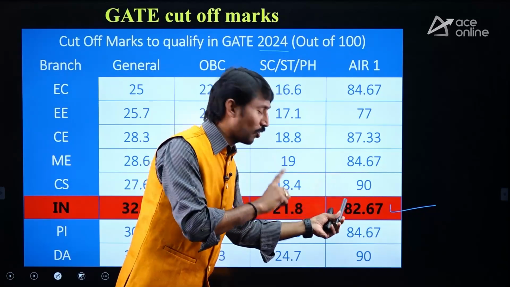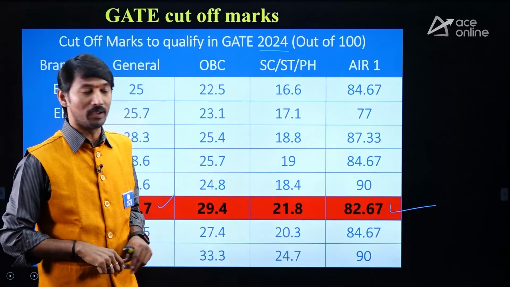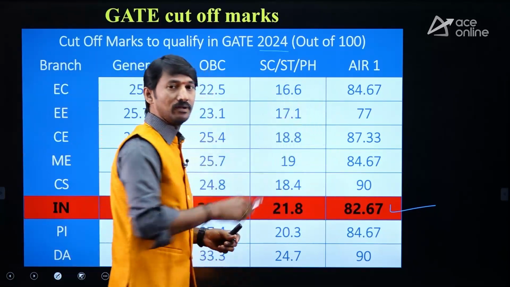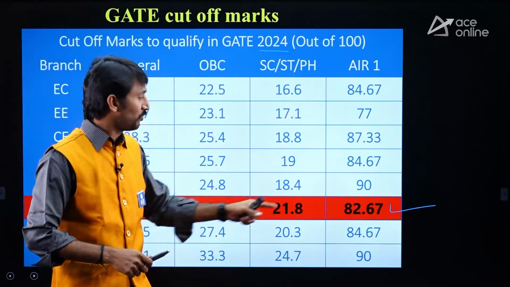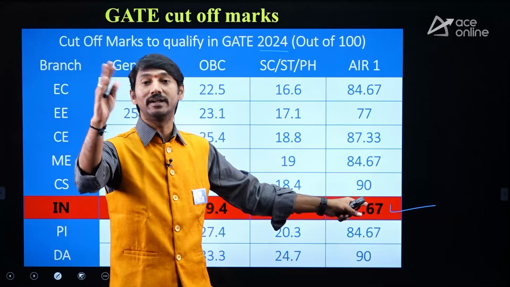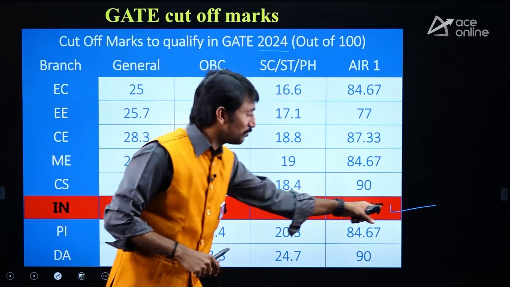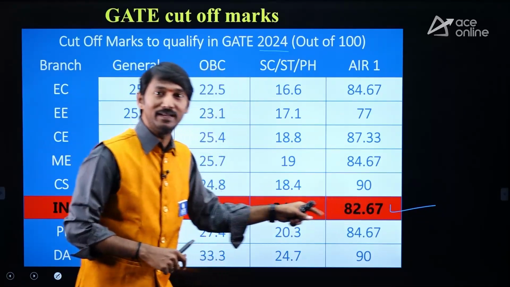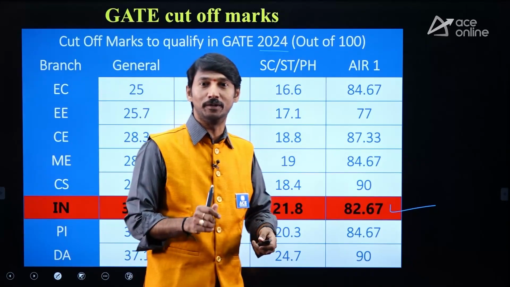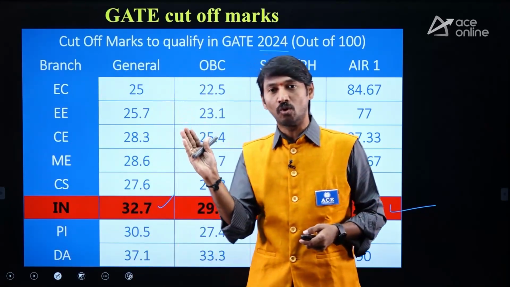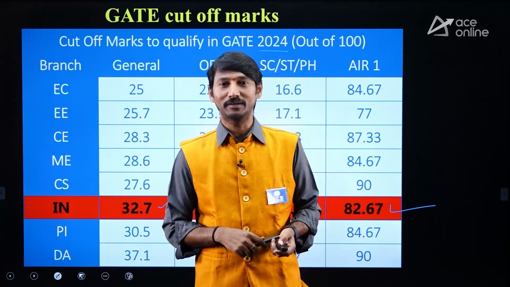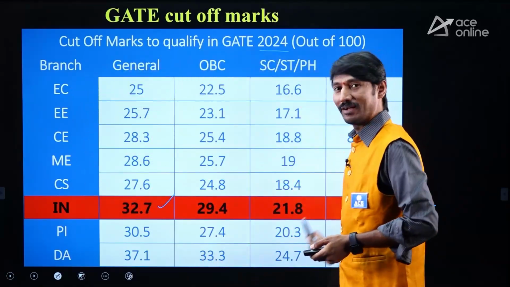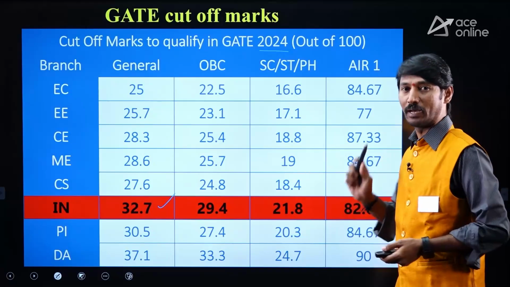82.67, those who got first rank. If you compare along with your paper, in your paper 50, 60, 70, 80 for example, you may be getting 20, 30, 40, double digit etc. But here the first ranker itself got 82.67. That is the reason why don't compare the IN score with your own branch score. A lot of difference in the ranks will be there. This is related to corresponding cutoff limits and top score.